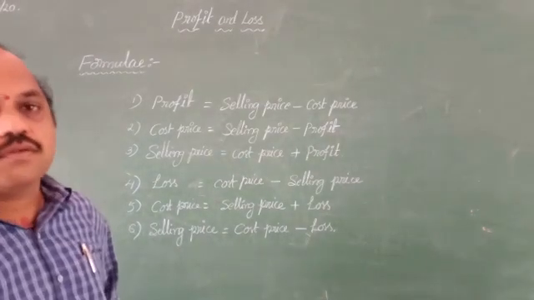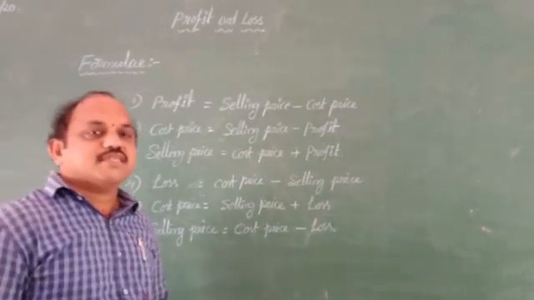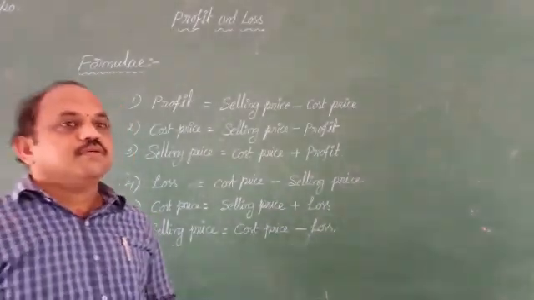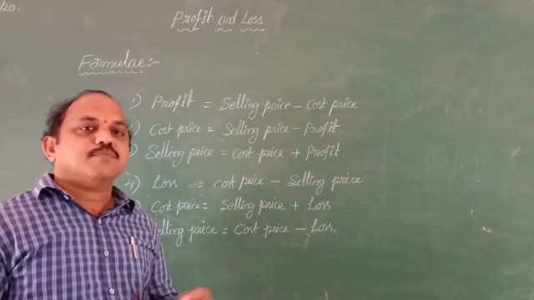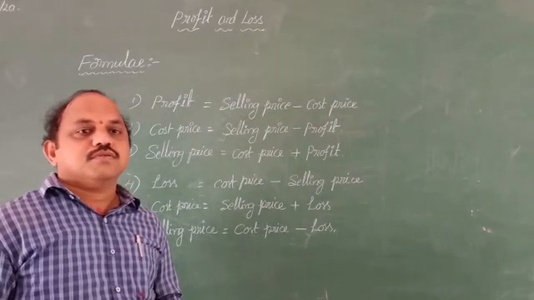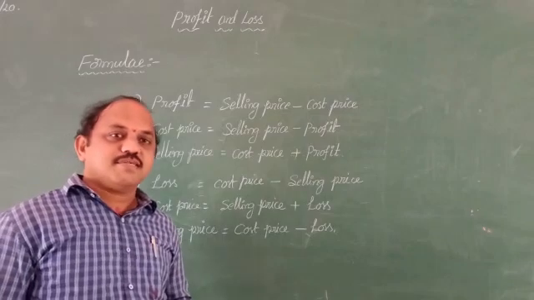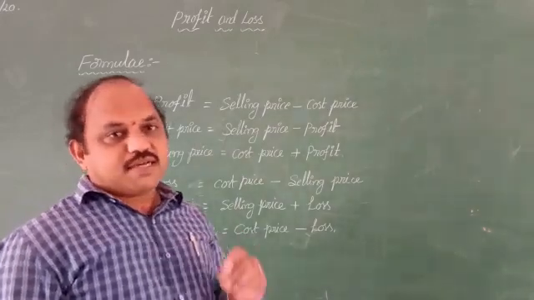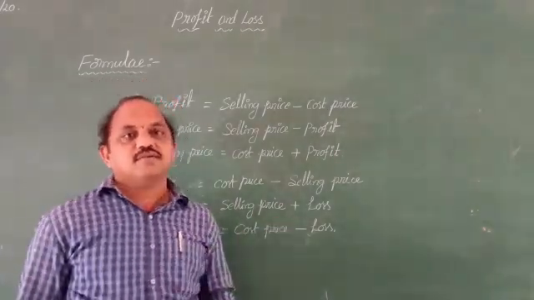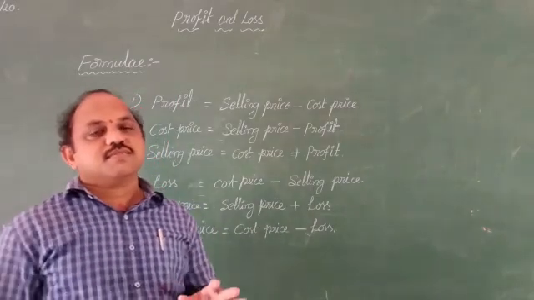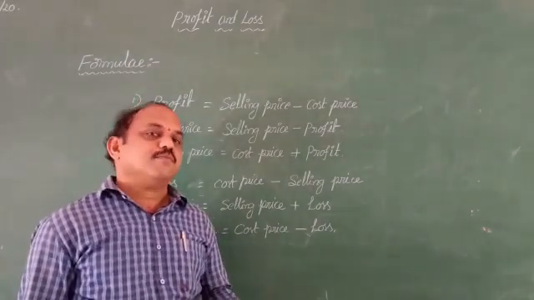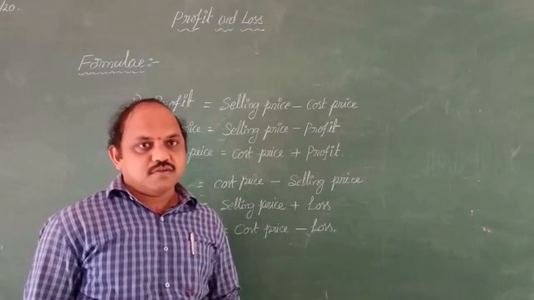Students, just observe one thing here. If you want to find either profit or loss, we need two terms. What are the terms? Cost price and selling price. Without these two terms, you cannot find either profit or loss.